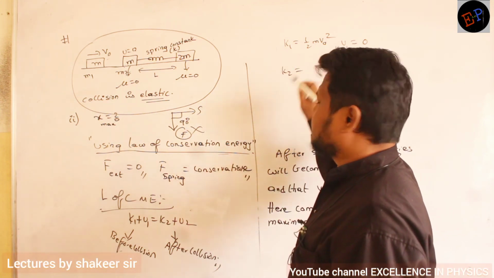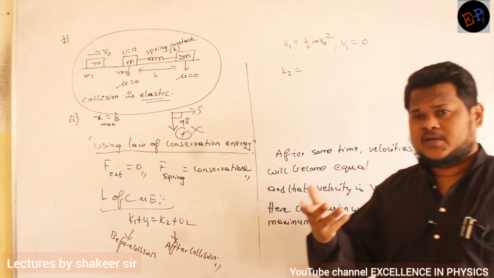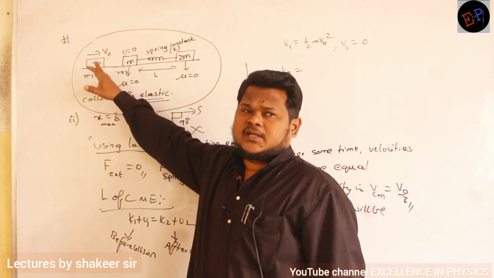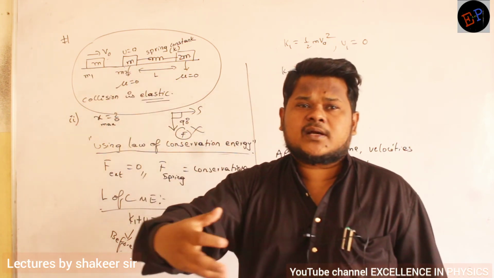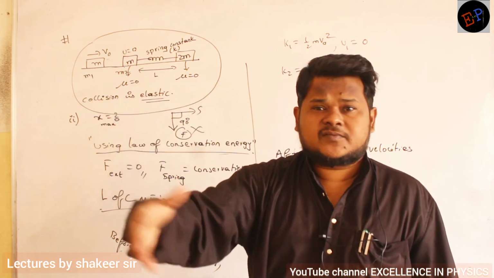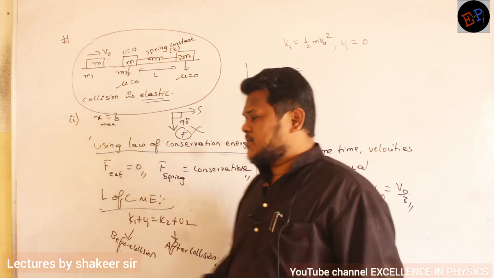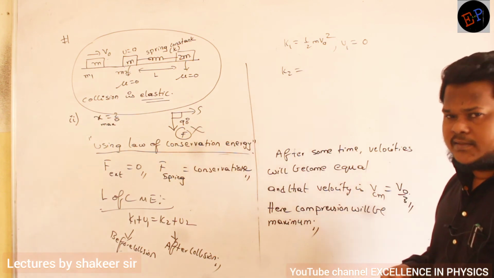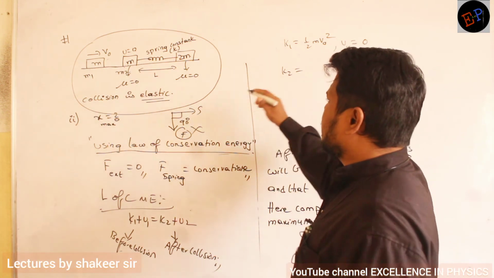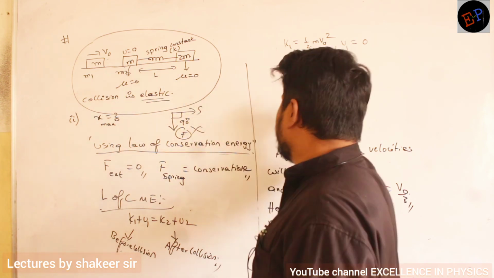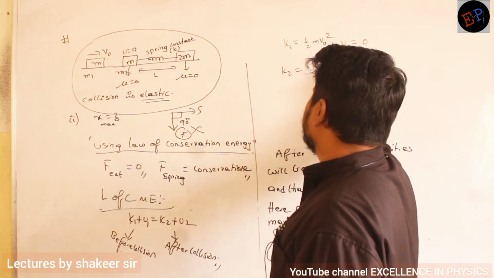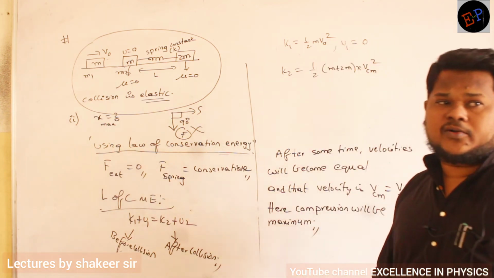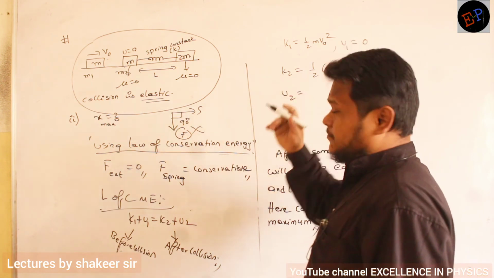Final kinetic energy. After collision, what is happening? After collision, this body goes into rest position. And after some time, both bodies have started traveling with a common velocity. And what is that common velocity? V naught by 3. Velocity of center of mass is equal to V naught divided by 3. So what are the total masses? m and 2m. So half into (m plus 2m), traveling with a common velocity of center of mass square. This is K2.